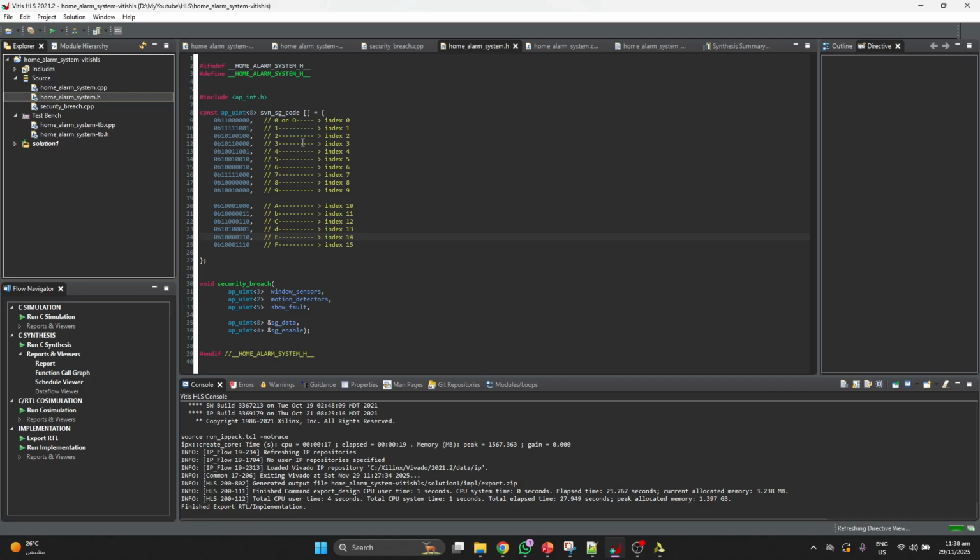This is our header file, where we call the 7 segment code and the security breach function.